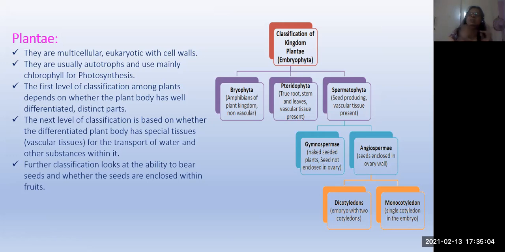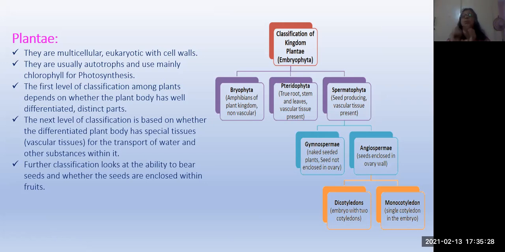Non-covering seeds are what? Gymnosperms. It means they don't have a seed coat, whereas angiosperms have a seed coat. That's why gymnosperm seeds are called naked seeds. Seeds are not enclosed in an ovary. No ovary. Seeds won't be enclosed by an ovary.